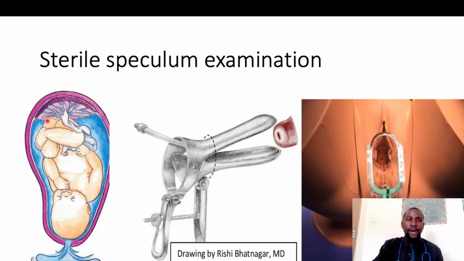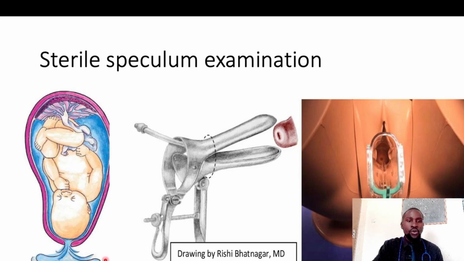This is what I'm talking about. So you have the baby here. This is the fetus, and then you have the uterus there. You have the placenta. Okay, this is the placenta bed. Okay, you have the placenta. This is the umbilical cord. Okay, and this is the baby's head. And you have the amniotic fluid here in blue, and then you have the membranes right there in white. And these membranes, you can see that these membranes have ruptured, and this amniotic fluid is coming out.